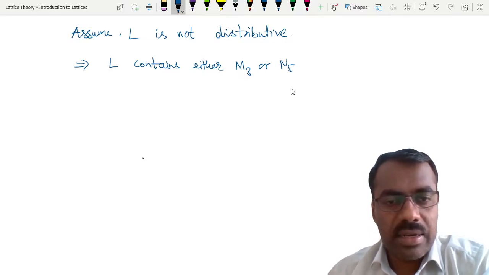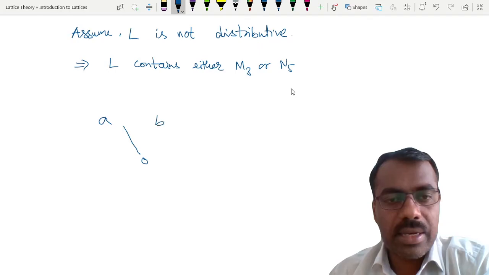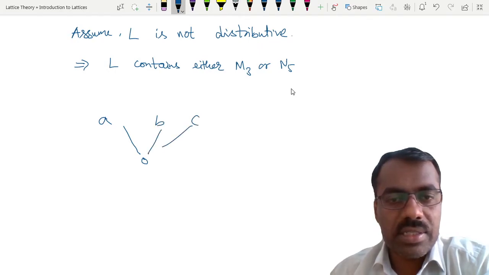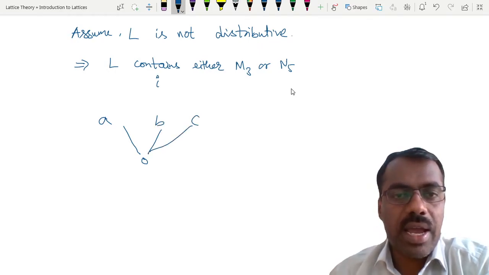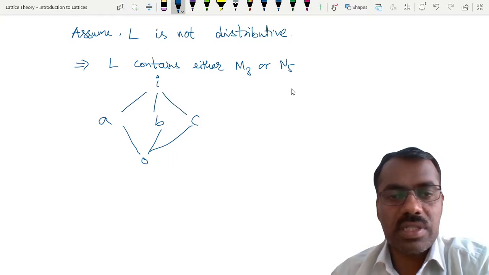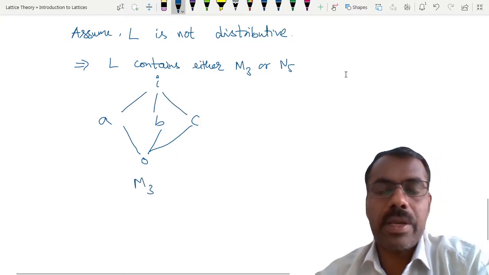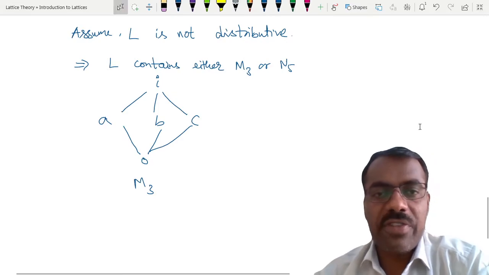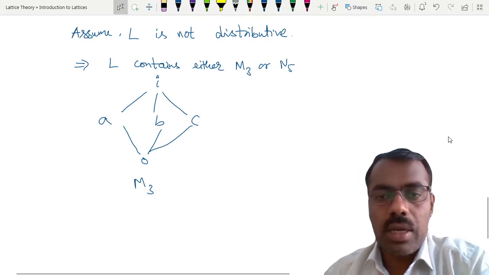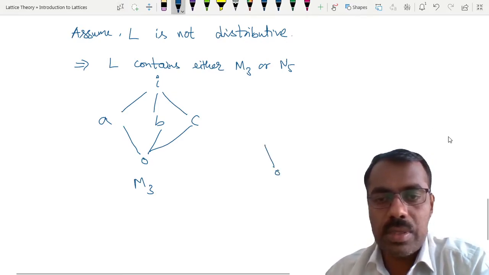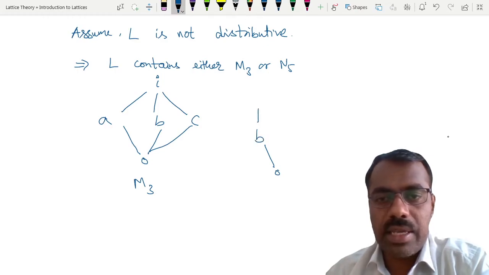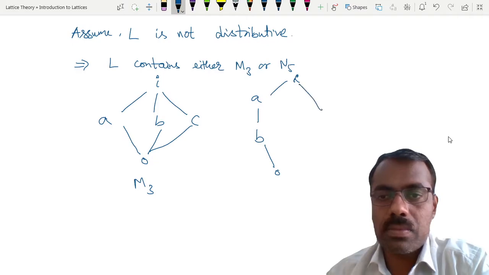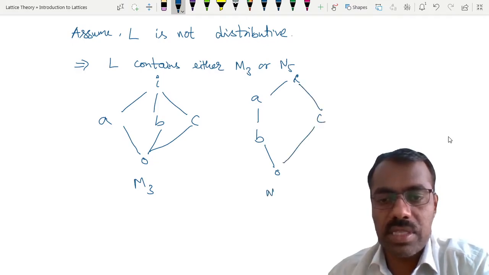Suppose I'll call this O, this is A, then B, and then C, and here I. This is our M3. And N5: this is O, here B, and then A. This is N5.